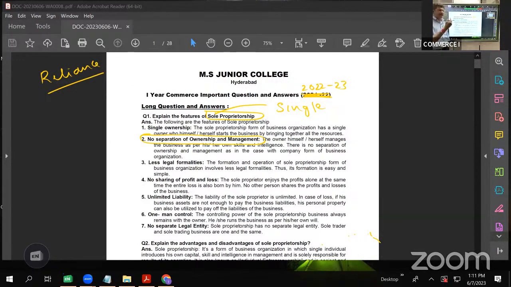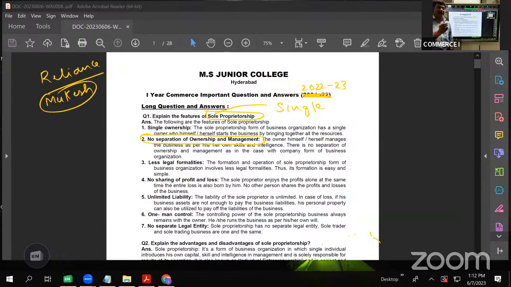There are so many owners. Let us say one of the owners is Mukesh Ambani. But have you ever seen Mukesh Ambani coming to any of his office or any of his outlet? We have so many outlets now: Reliance Trends, Reliance Fresh, Reliance Digital. So many outlets are there. Do we ever see Mukesh Ambani sitting in that outlet? No. The management is done by different people and ownership is in the hands of different people.